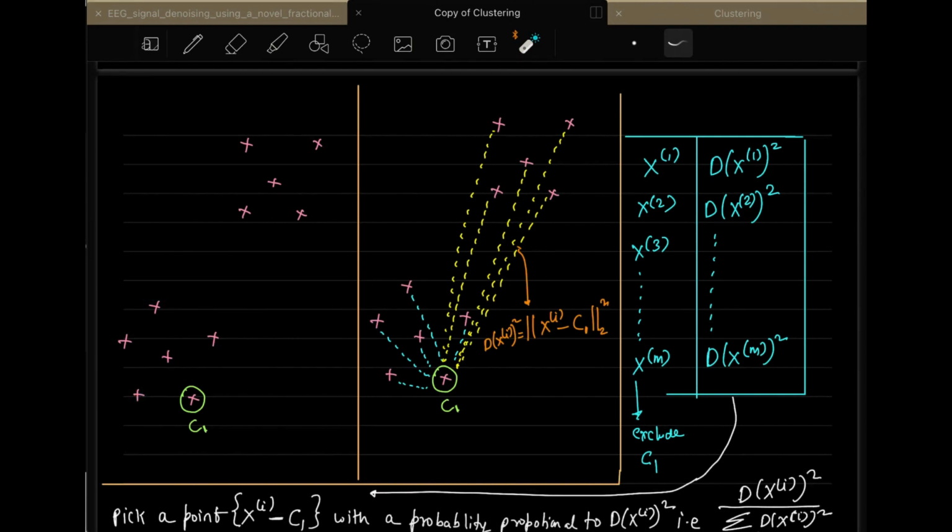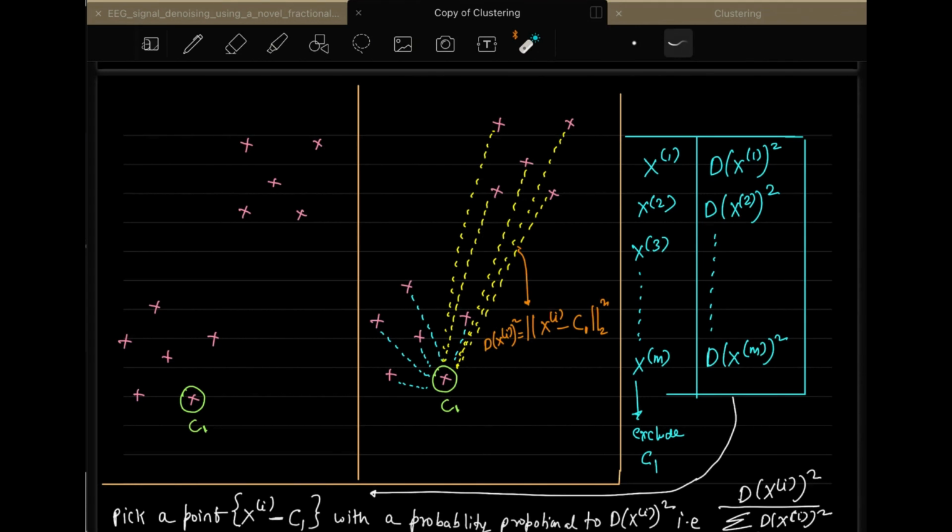It's a Euclidean distance: the data point Xi minus the nearest centroid C1, mod square.